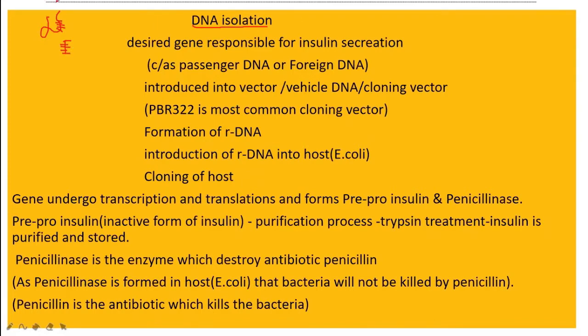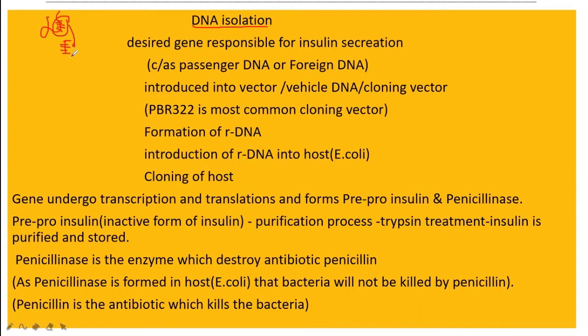What you have to keep in mind: we are studying how insulin is produced. What the scientists have done is they removed the DNA from the organism. Then they identified the sequence which is responsible for the production of insulin. They cut that sequence of DNA with the help of the enzyme called restriction endonuclease.